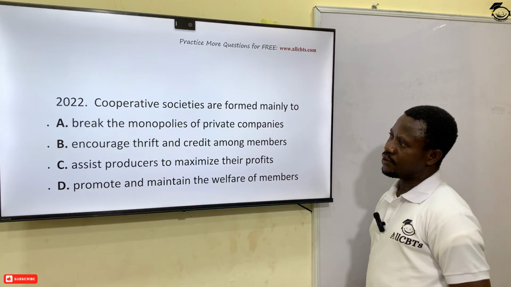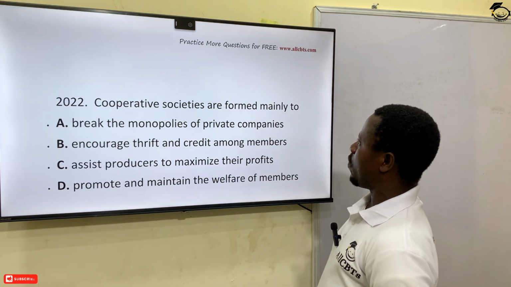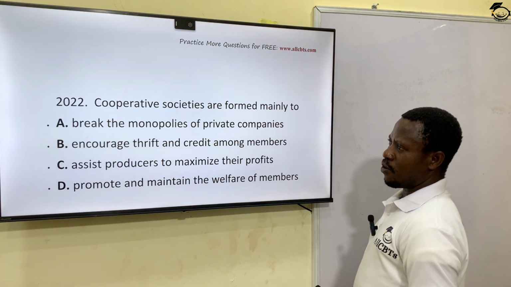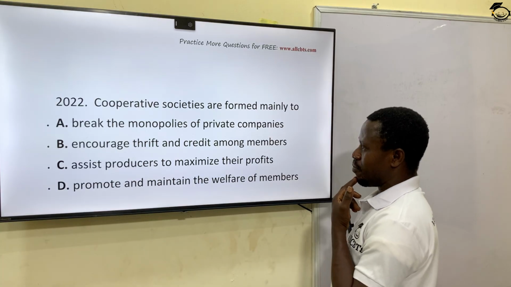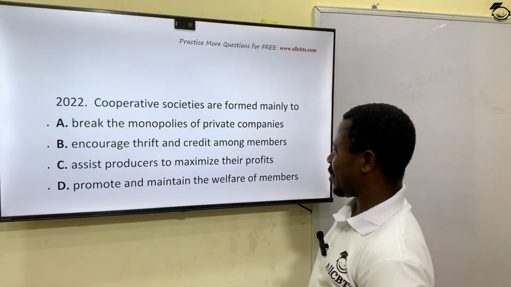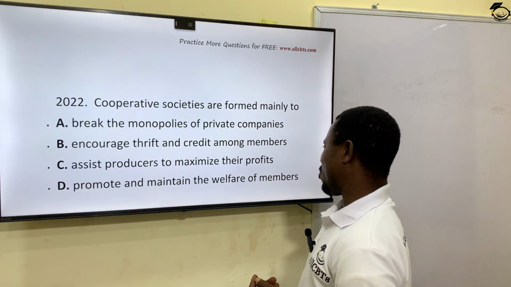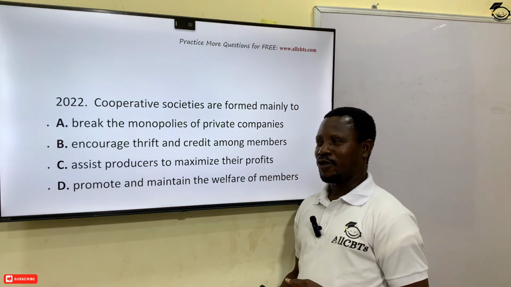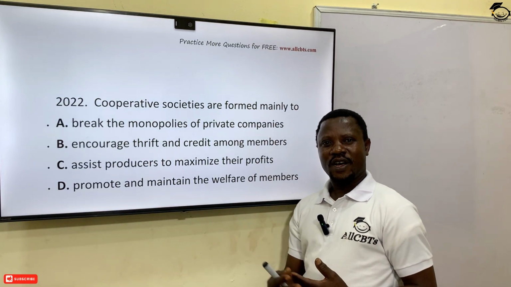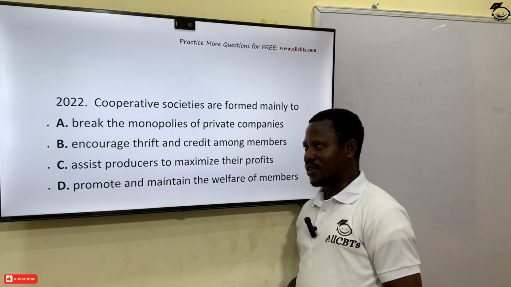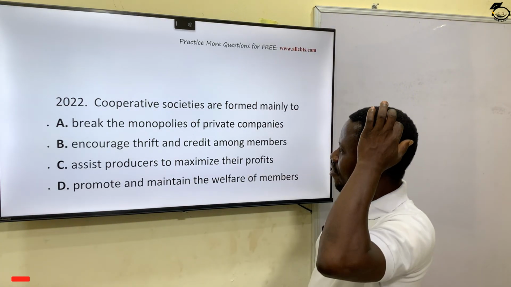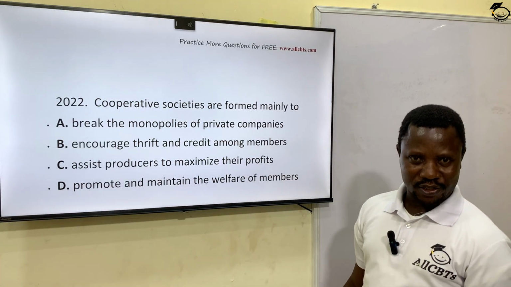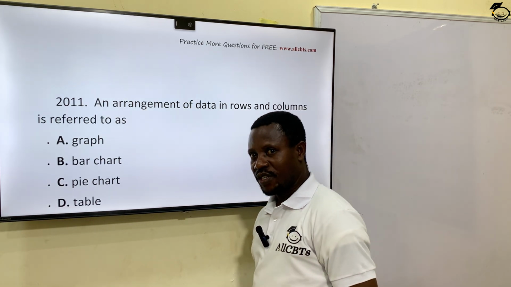Okay? The next question. Cooperative societies are formed mainly to, where do we form a cooperative society? To break the monopolies of private companies, to encourage thrift and credit among members, to assist producers to maximize their profit, to promote and maintain the welfare of members. The correct answer here is to encourage savings and also to encourage thrift. You can save and you can take loan to meet your needs, your obligations. Encourage thrift and credit among members. That is option B, the most correct answer. Okay? We'll go to the next one.